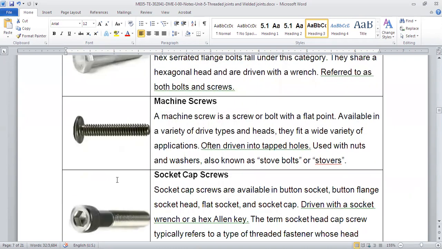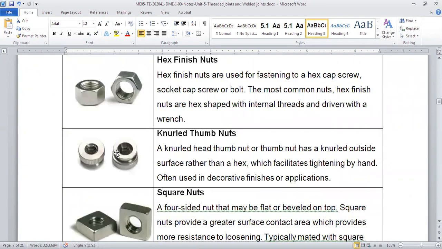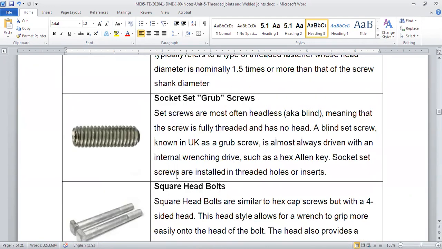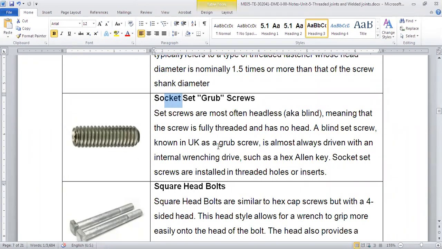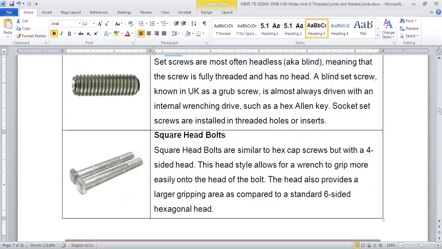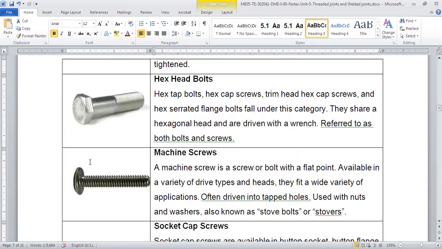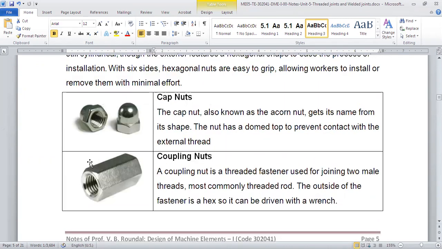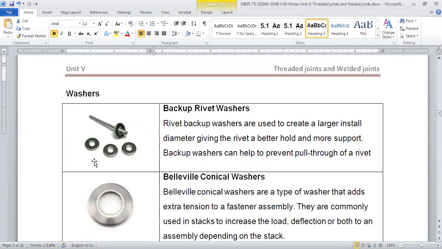Now, whatever concept we have seen with the coupling nut, similarly, if we have two screws, we can couple them with the help of socket screws. They don't have any head, but we can couple two screws with that. And there is another type of screw, the square-headed bolt. So these are different types. I just wanted you guys to have knowledge of the different types of nuts, bolts, and screws.